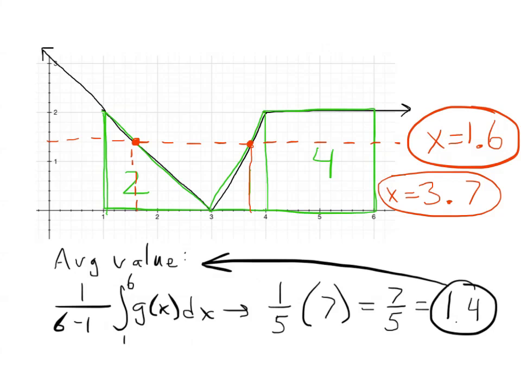This last example is really just to serve as an example that these problems can be done with a graph, even if I don't give you f of x equals blah, blah, blah. Because we can find the area under a curve and use that to approximate an integral, we can also use that to talk about average value in places where it happens. That's the end of this lesson.